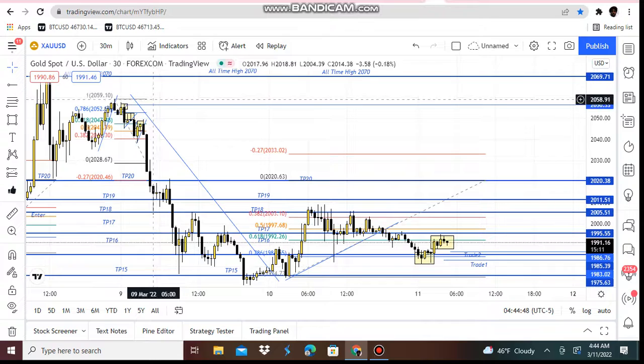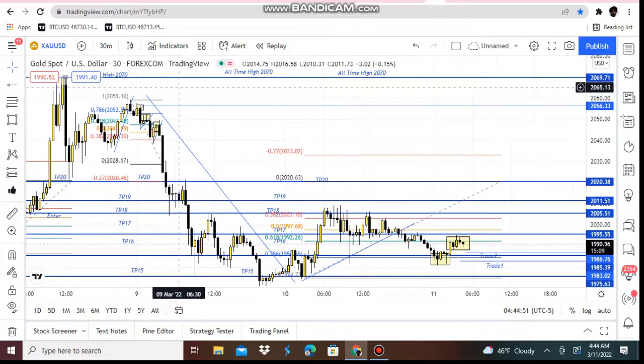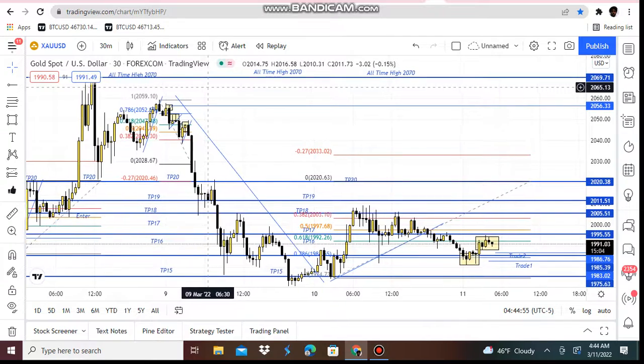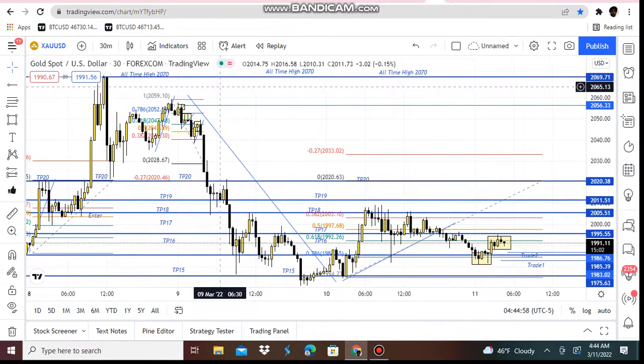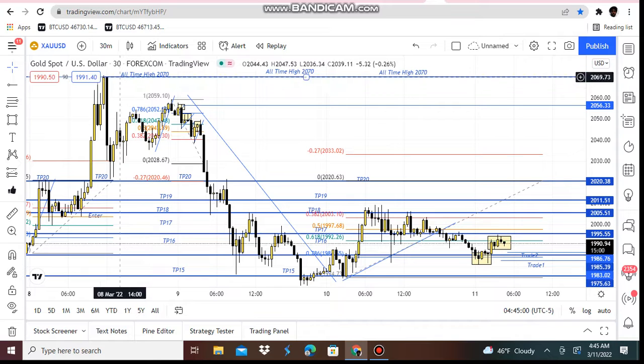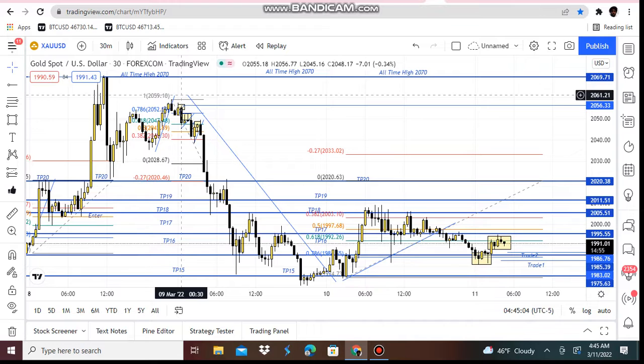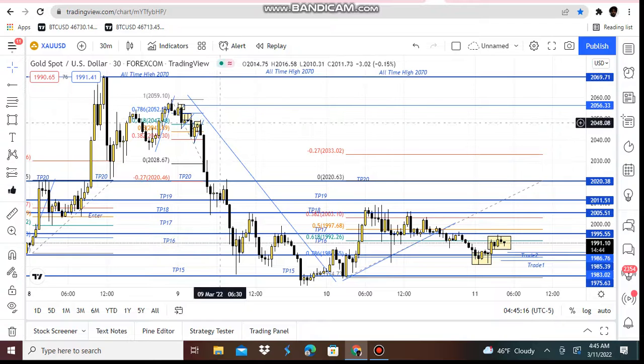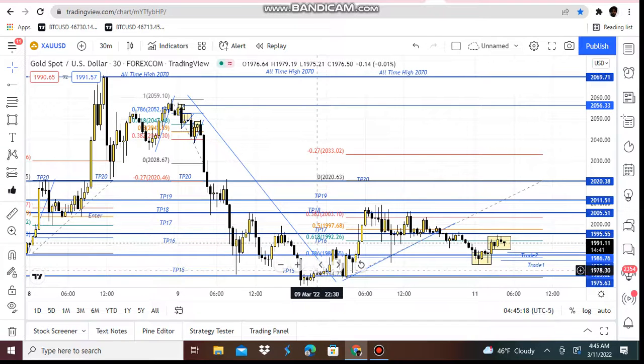Price goes all the way up to the all-time high, 270. Move that over some more like that. Cool. All-time high 270. Boom, it drops all the way back down to TP20 before heading back up to 2059, before heading all the way back down to take profit 15, 1972. And this happened from March 9th to March 9th. Major move with gold, drops completely down.